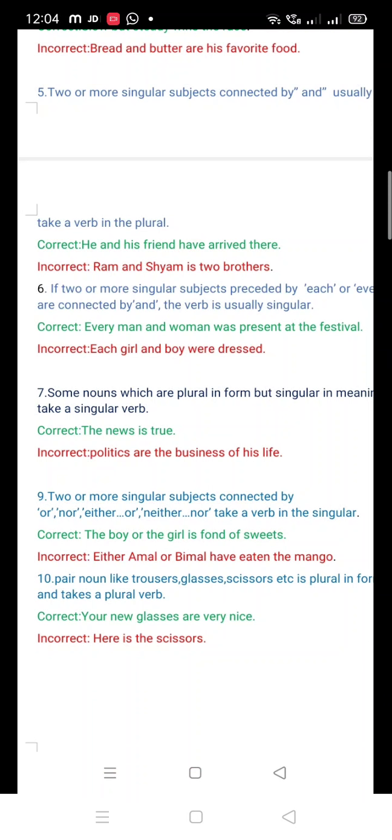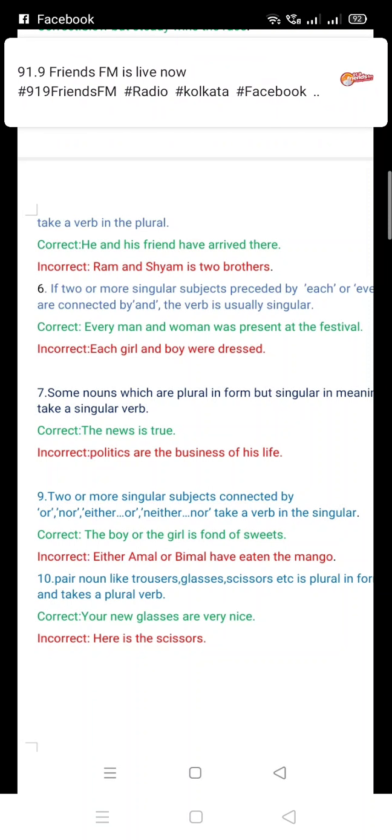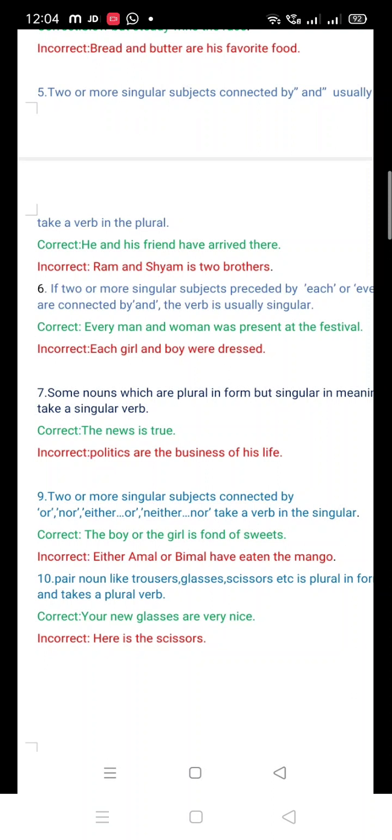Number 10. Pair nouns like trousers, glasses, scissors are plural in form and take a plural verb. We often make this mistake. See, pair nouns like scissors, glasses, we often use in our daily life. These are very common, and we should use correct sentences, right? So the verb should be plural here.